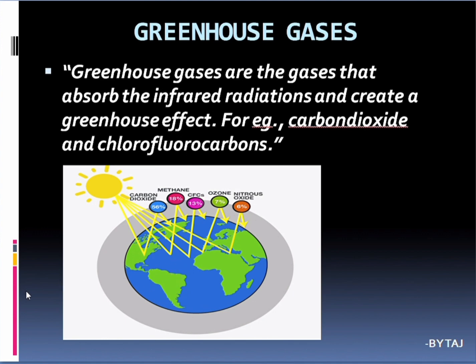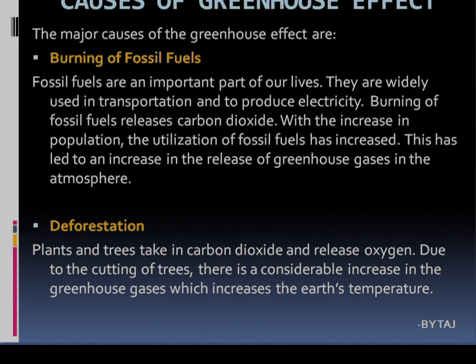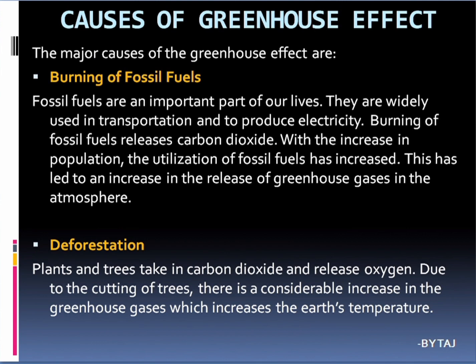What happens naturally is that the sunlight falls on the earth surface. Some of it is absorbed by the earth surface and some of it is reverted back. When this process occurs naturally, the natural greenhouse effect is very useful for the organisms that live on the earth. What happens if it becomes artificial? That is what we call the enhanced greenhouse effect. So these are the main causes of how the greenhouse effect occurs.